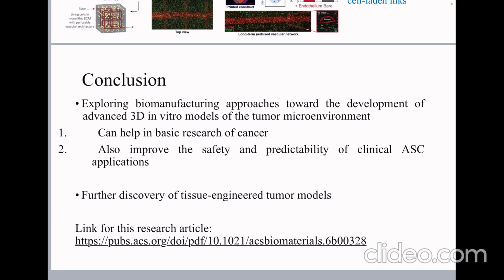3D in vitro models of the tumor microenvironment will not only advance basic research of cancer, but will also improve the safety and predictability of clinical ASC applications. Also, future work conducted at the interface of tissue-engineered tumor models, biomanufacturing, and the stem cell field will allow the discovery of new targets to improve cancer therapy and advance clinical solutions for tissue regeneration.